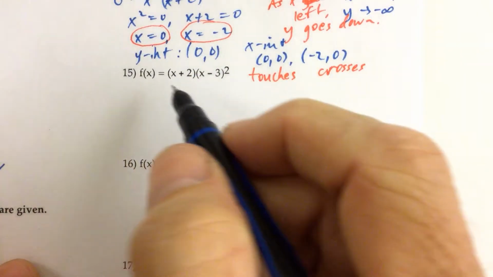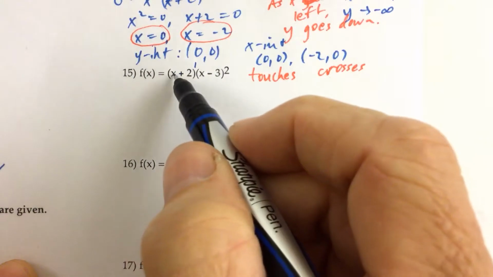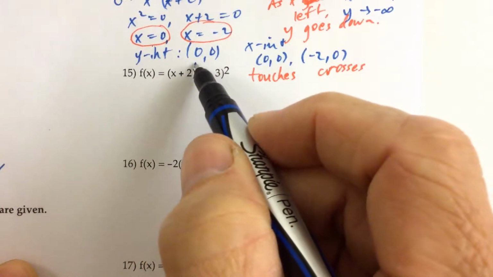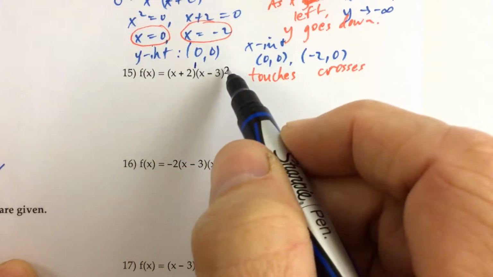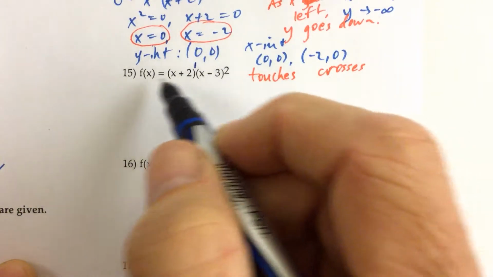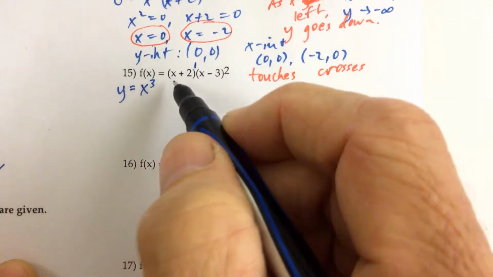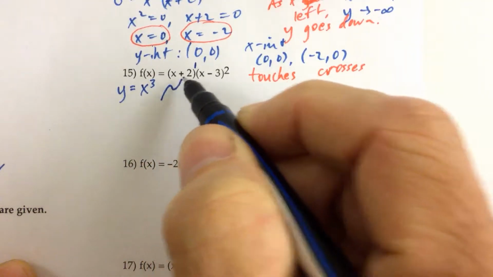So number 15, we're supposed to determine the end behavior. We can see that we have a multiplicity of 1 and a multiplicity of 2. If we take x to the first power and multiply it by x to the second power, we get x to the third power. So there's our end behavior model, y equals x cubed. We know it looks like that.